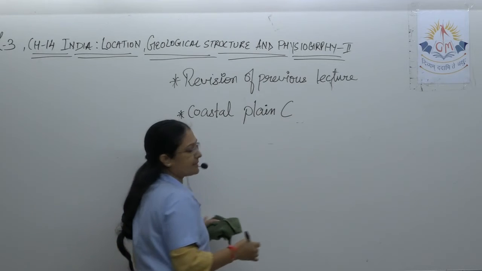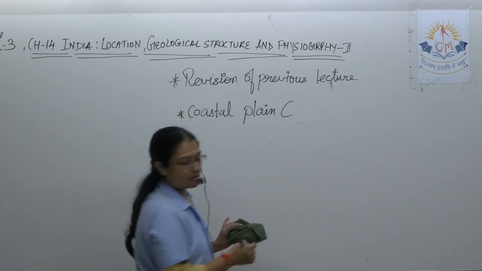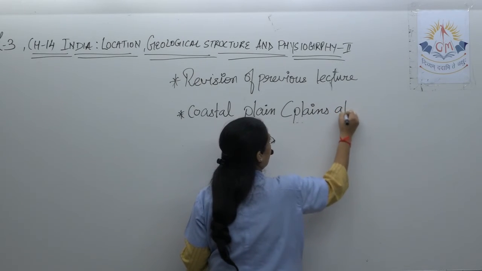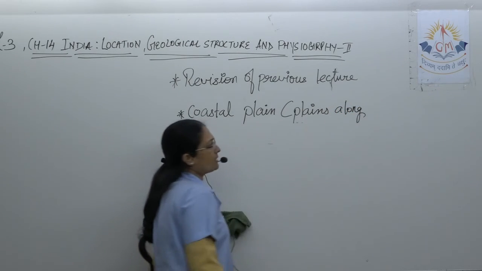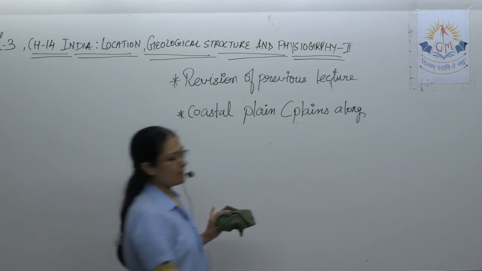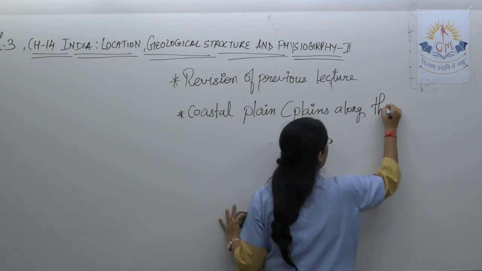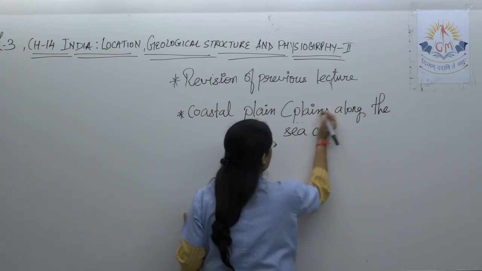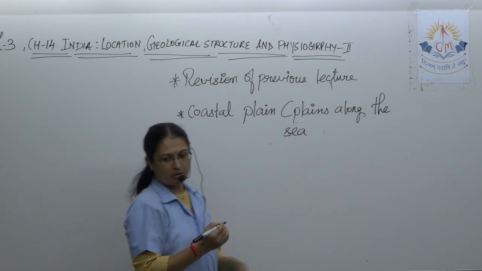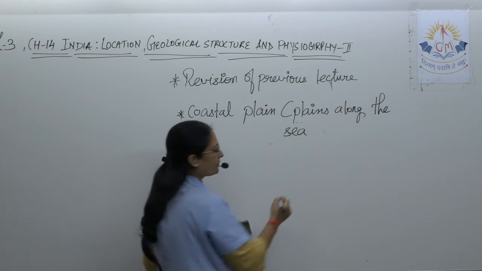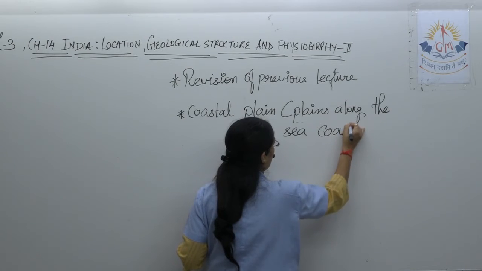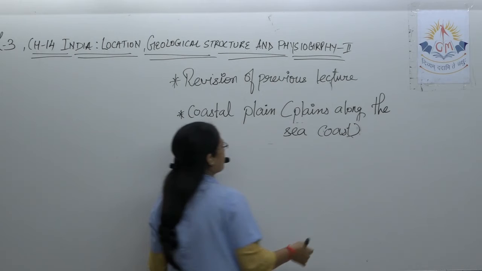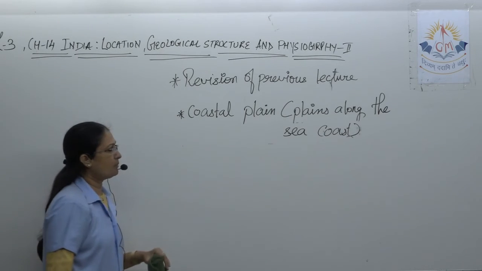It is known as plains along the sea coast, the place along the sea coast. So let's talk on the coastal plain.